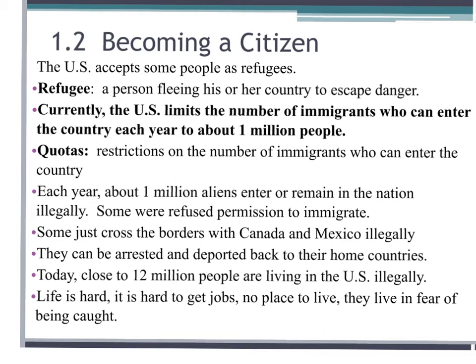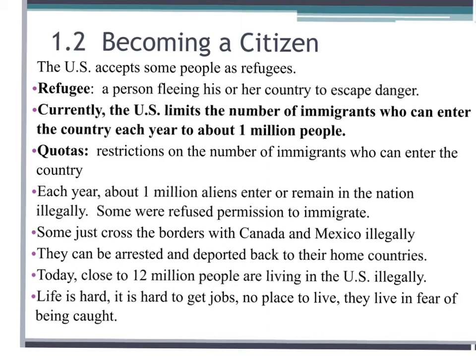A refugee is a person fleeing his or her country to escape danger. Currently, the U.S. limits the number of immigrants who can enter the country each year to about 1 million people. Quotas are restrictions on the number of immigrants who can enter our country each year.